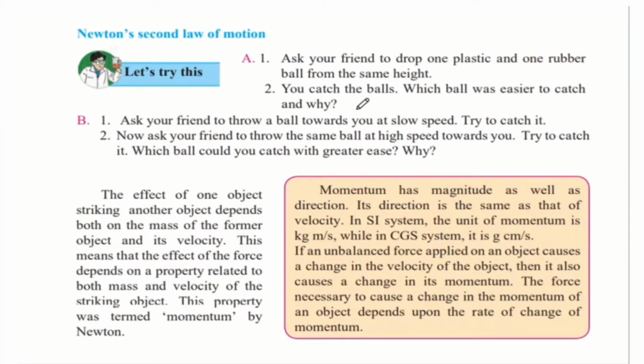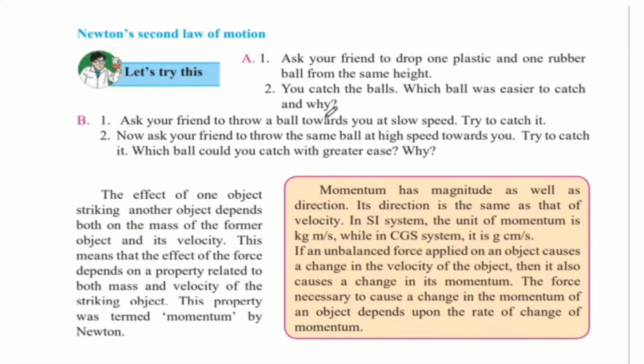So, when the plastic ball is thrown towards you, because it is hollow, it would be easier to catch. The rubber ball, which would be heavier, would be difficult to catch. And why is that? This tells us that if the mass of an object is more, it is more difficult to catch it.